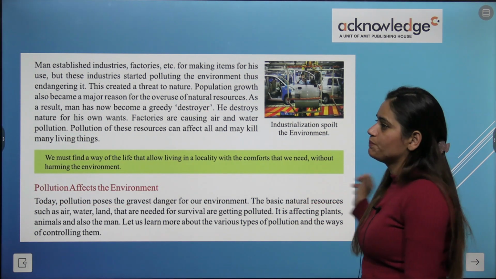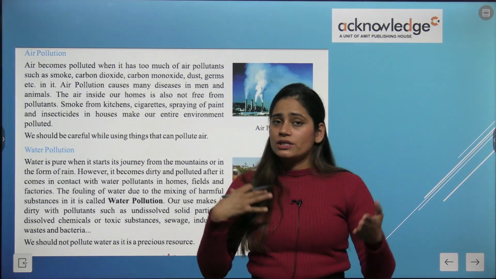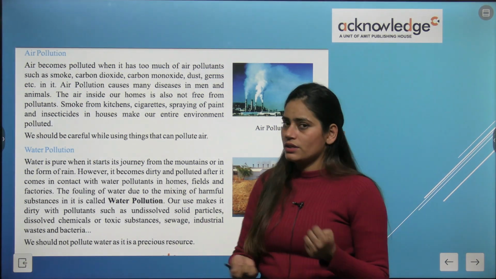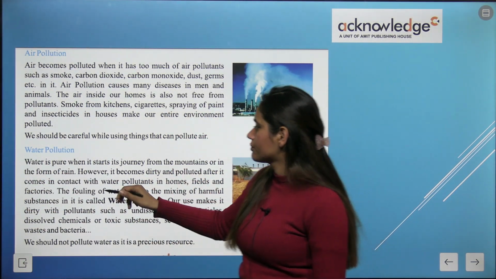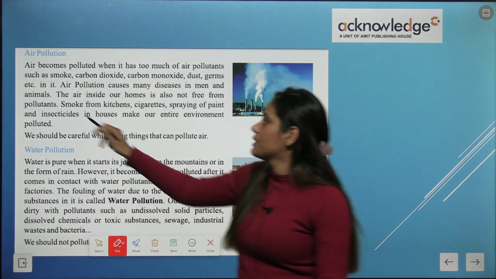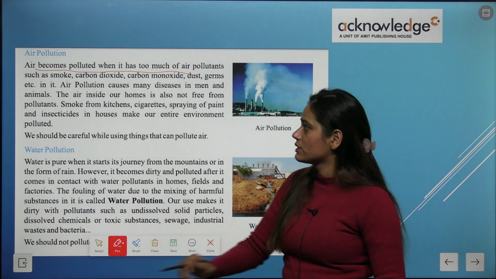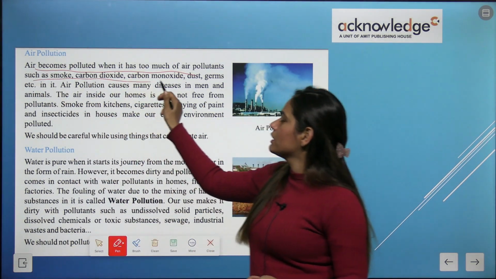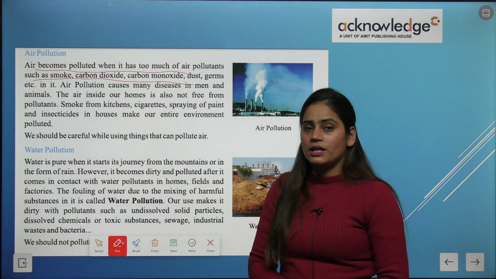Okay, now we will learn about pollution. Pollution कितने types के होते हैं? First is air pollution. And what is air pollution? When air becomes polluted, when it has too much of air pollutants such as smoke, carbon dioxide, carbon monoxide, dust, germs.